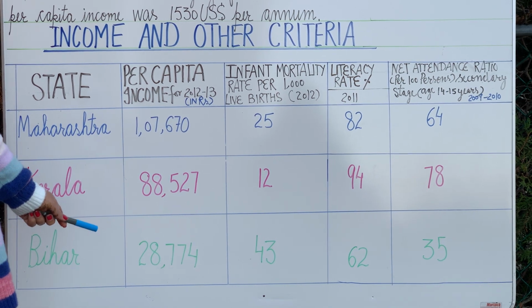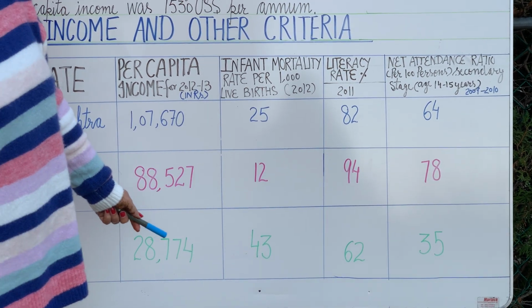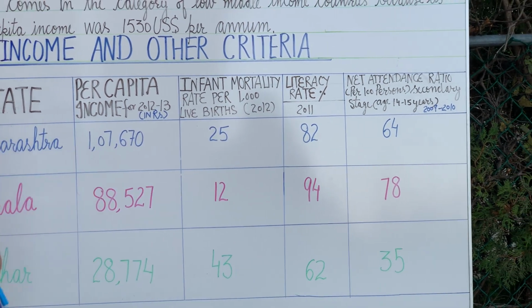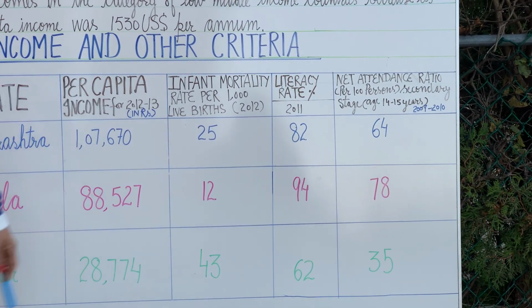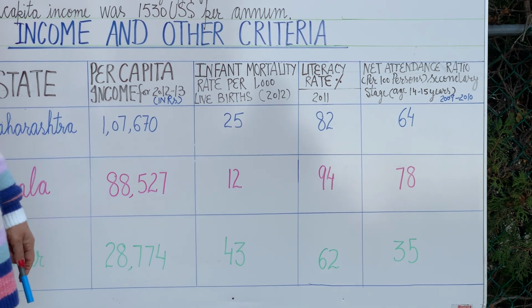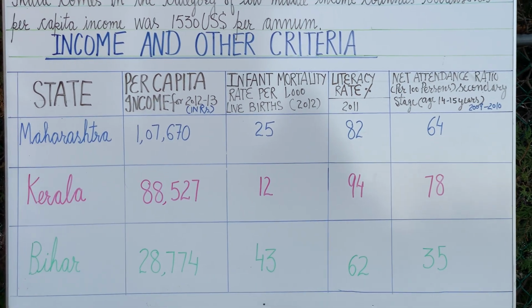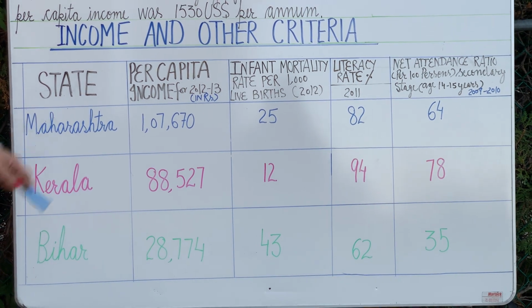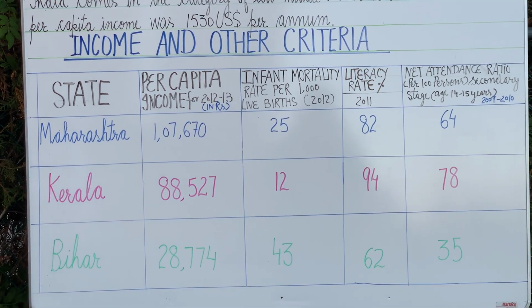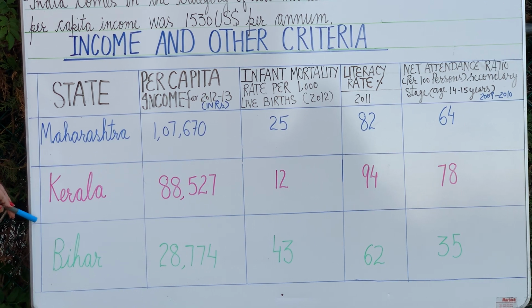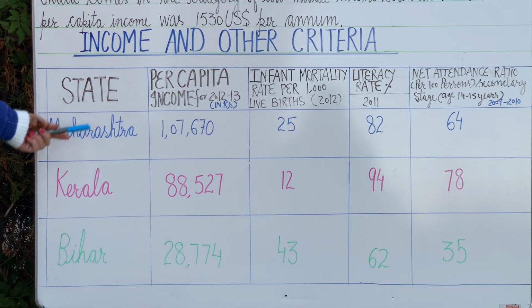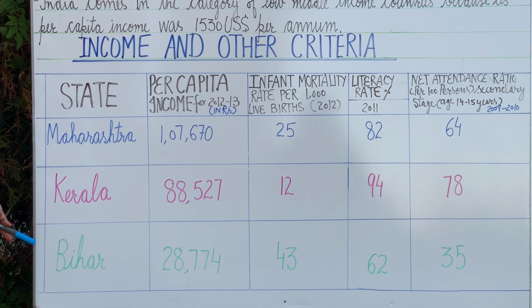Another attribute is net attendance ratio per 100 persons, that is in the secondary stage. It means the children in the age group of 14 to 15 years attending school as a proportion of all children of that age. The data is for 2009 and 2010. Again here Kerala is the leading state, where it is 78, followed by Maharashtra 64 and Bihar 35.